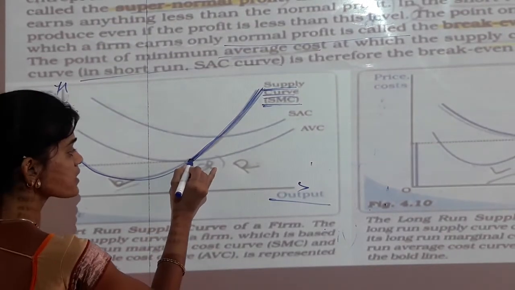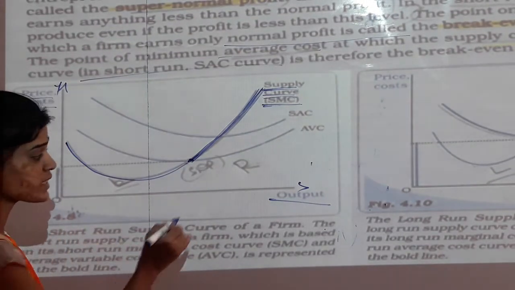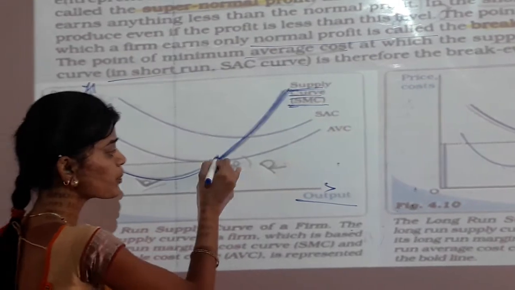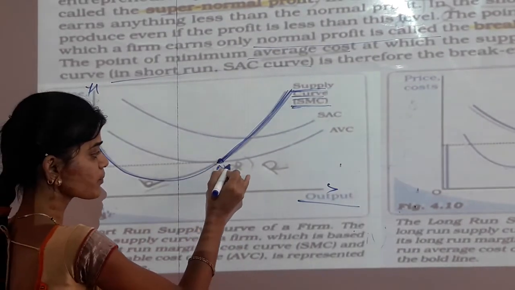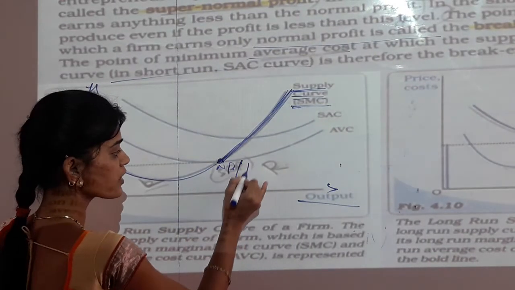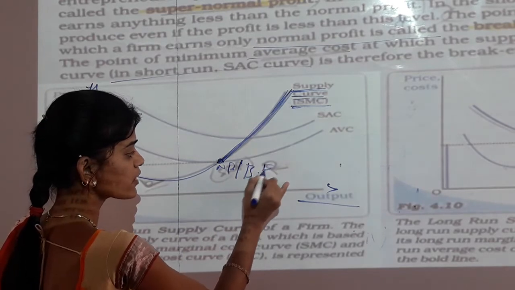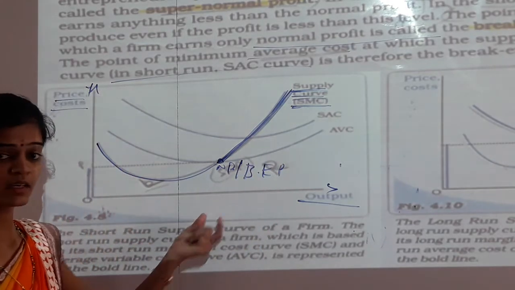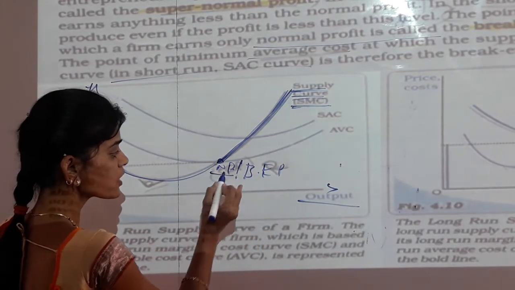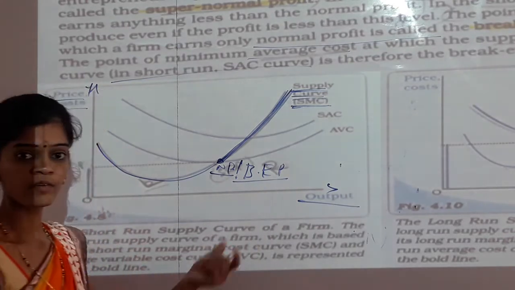Okay, see here, next ಏನು ಹೇಳ್ತಾ ಇರೋದು break even point. This point is called as the normal profit or break even point.